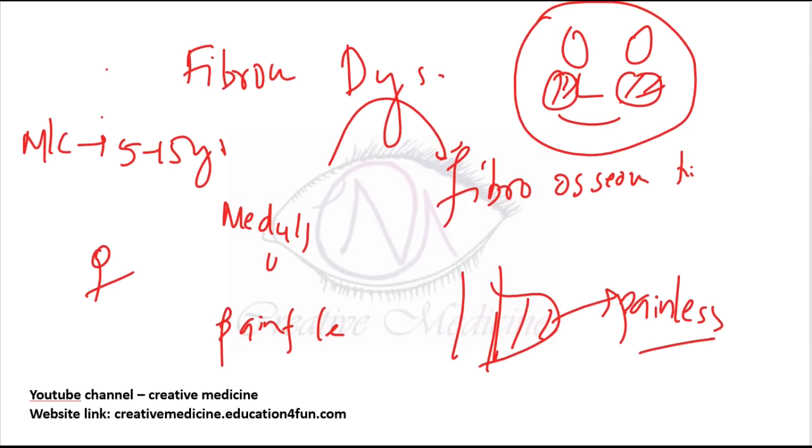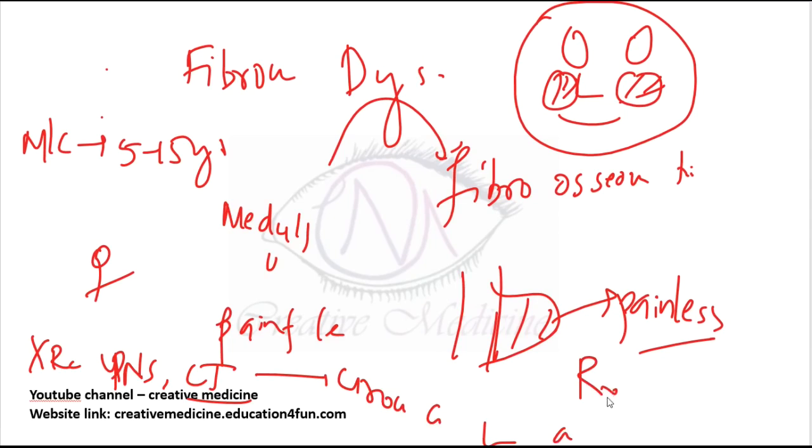What is the X-ray finding? You can do either X-ray of the PNS or CT scan of the paranasal sinuses. This will show presence of ground glass appearance. And what is the treatment? Treatment is surgery. Radiotherapy is not done because it might undergo malignant transformation.